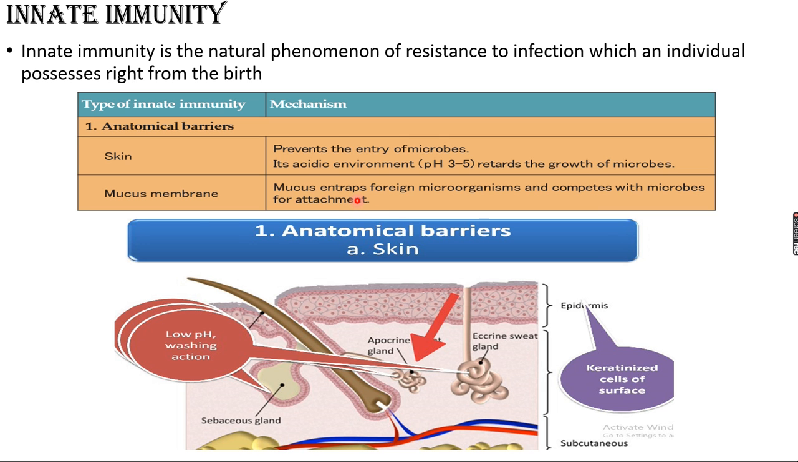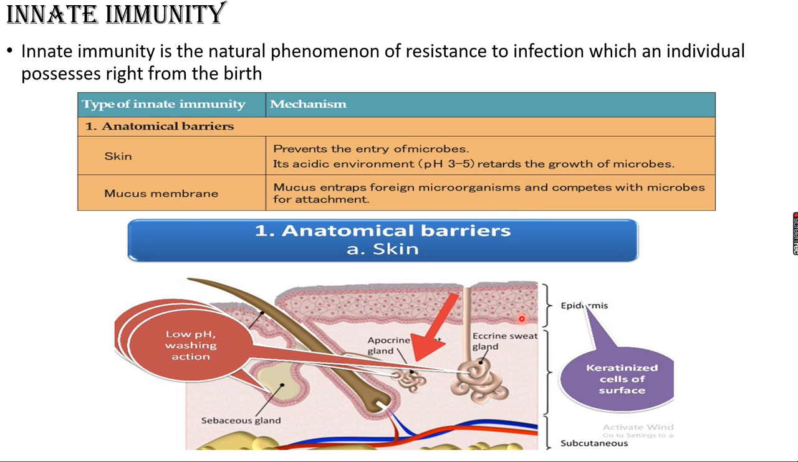For the attachment. Okay, what barrier have we seen first? Anatomical barrier. What are the anatomical barriers? Skin as well as mucous membrane. What is the pH of the skin? Human skin, pH 3 to 5. So the acidic environment retards the growth of the microbes. How does the mucous membrane entrap, capture foreign microorganisms and fight against the microbes for attachment?